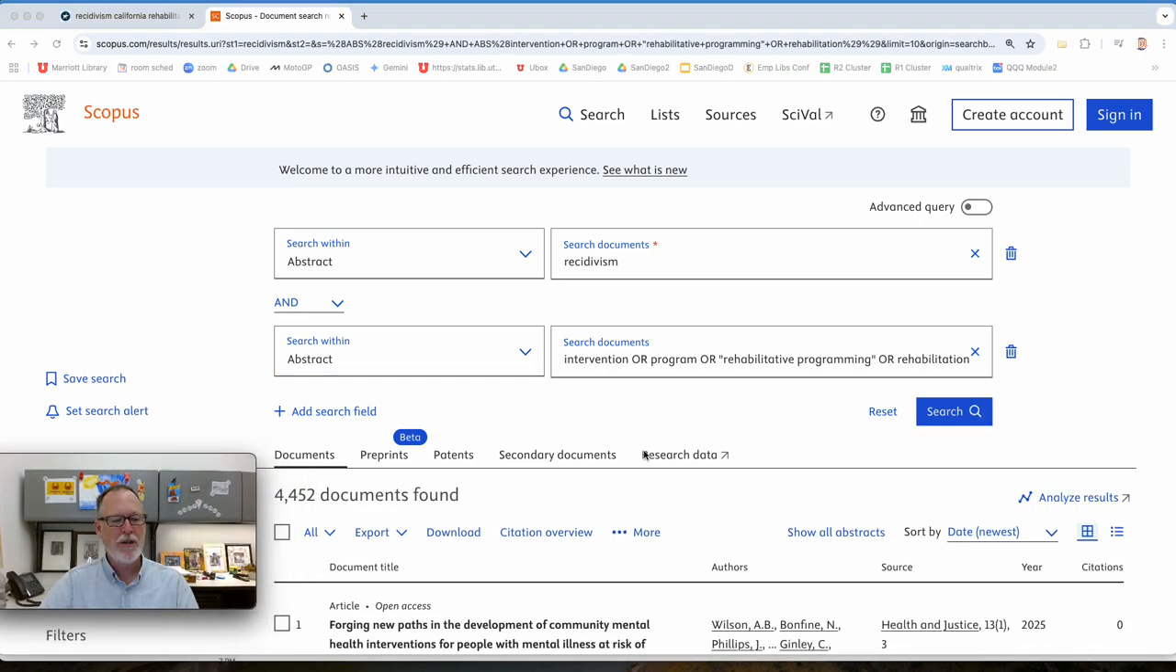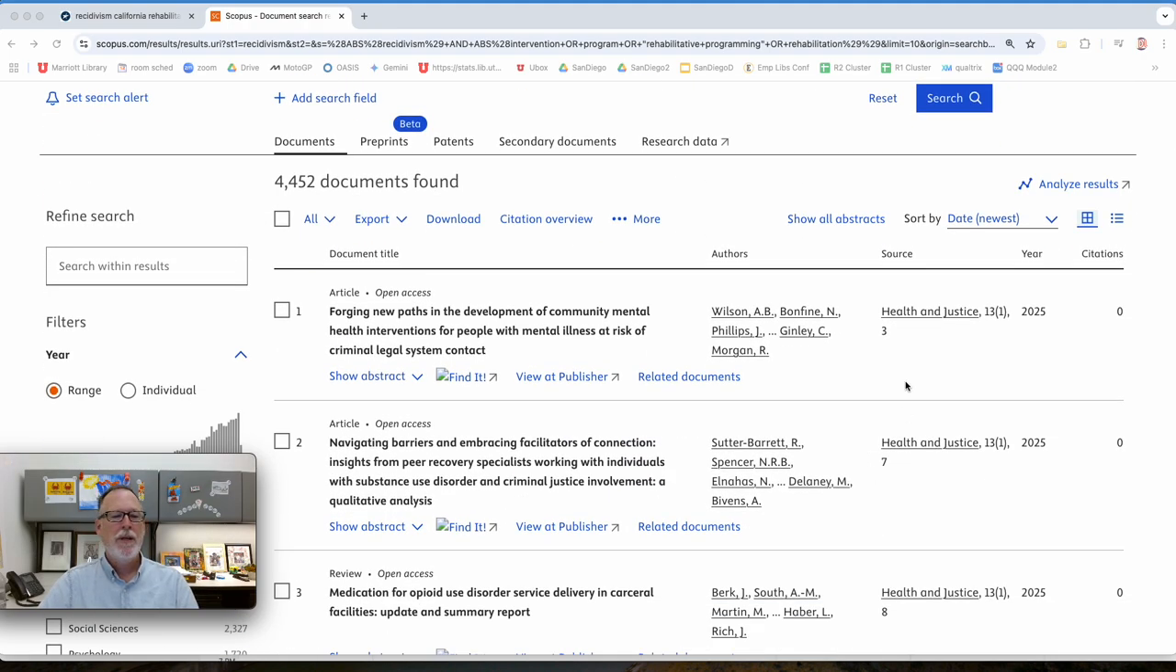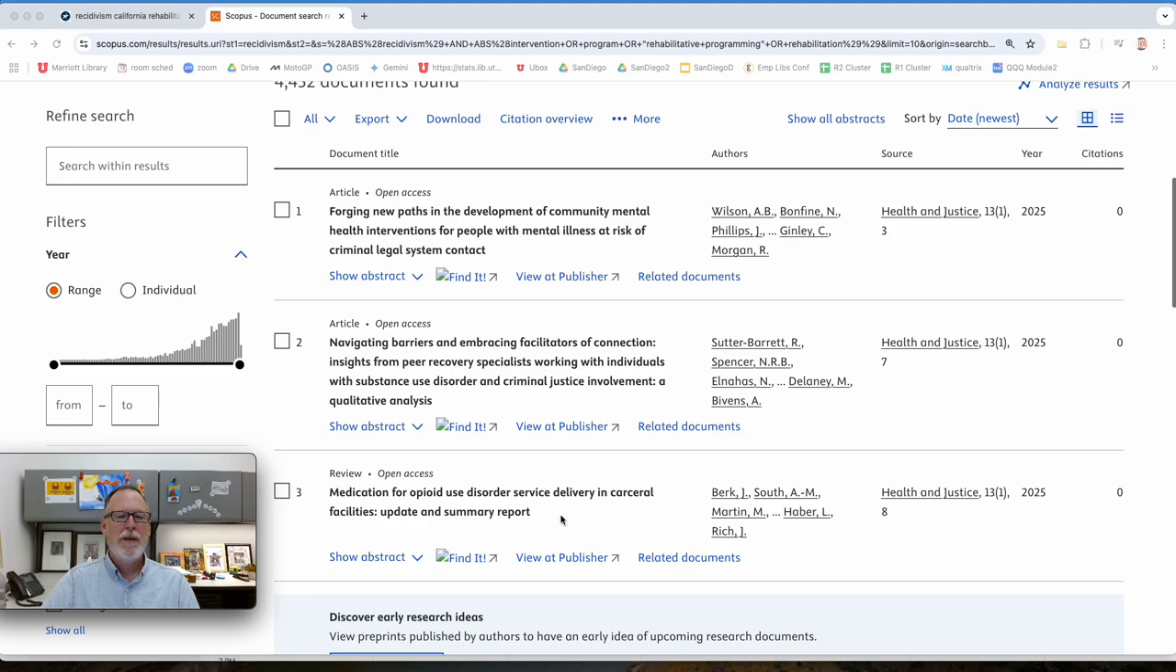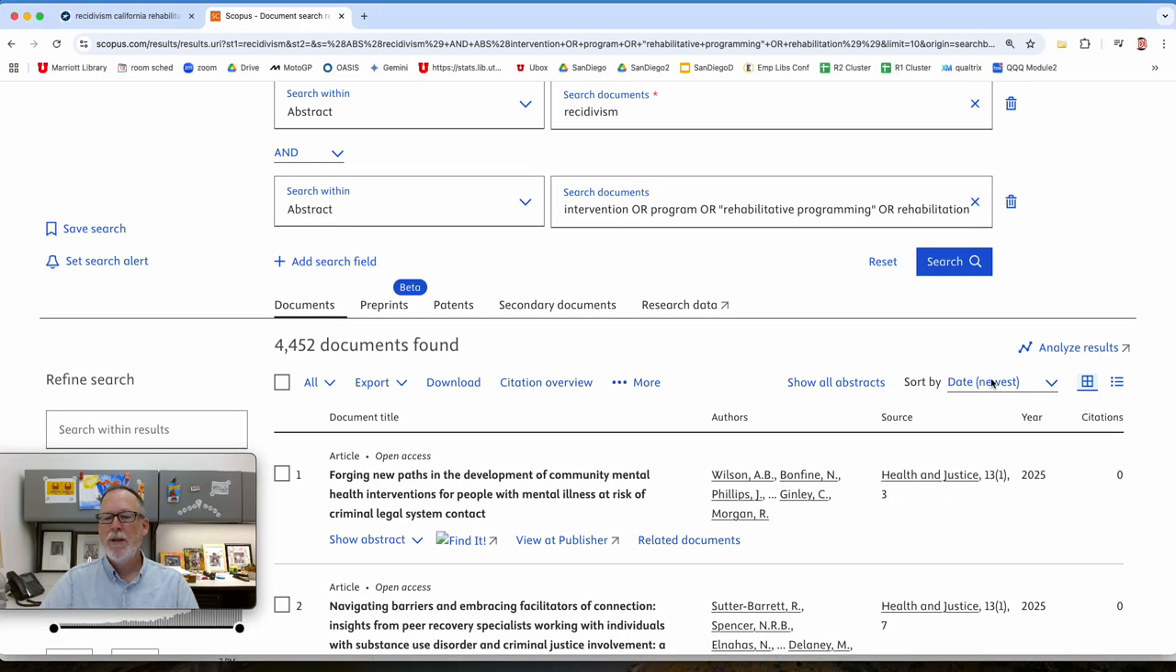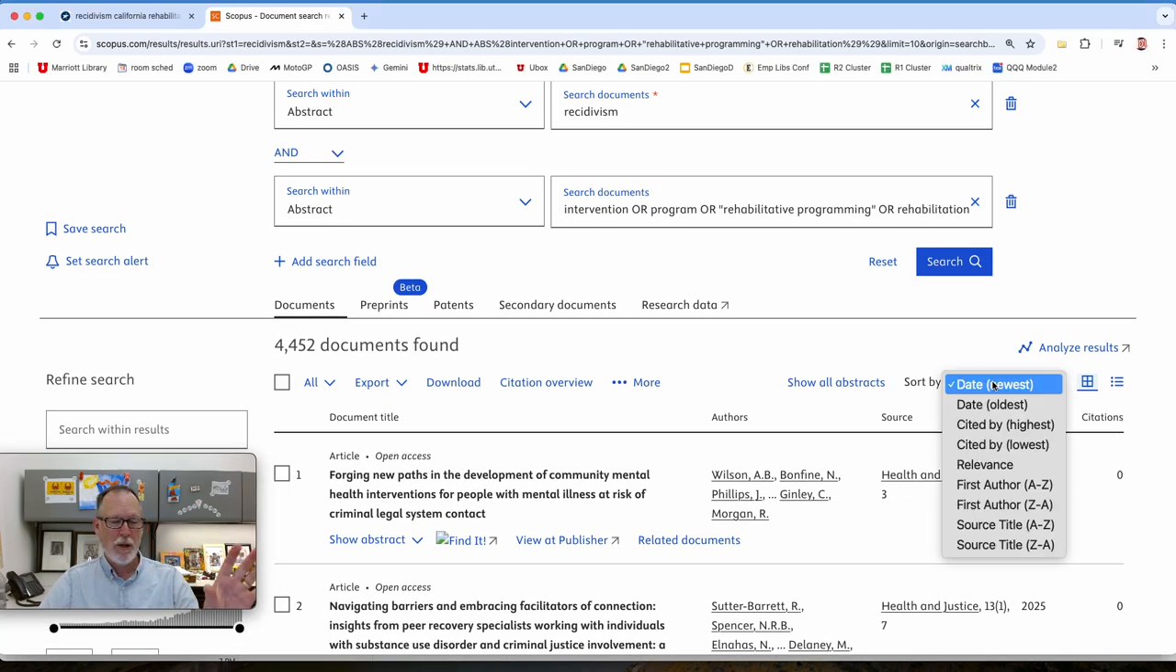Okay, so out of these 4,000, what are the most important? If we start out with the ones that are just being published, we can see that there are mental health interventions. There's looking for peer recovery specialists. Oh, I like that. Opioid use disorder service. What are the most important ones? The ones that have been cited by other scholarship.